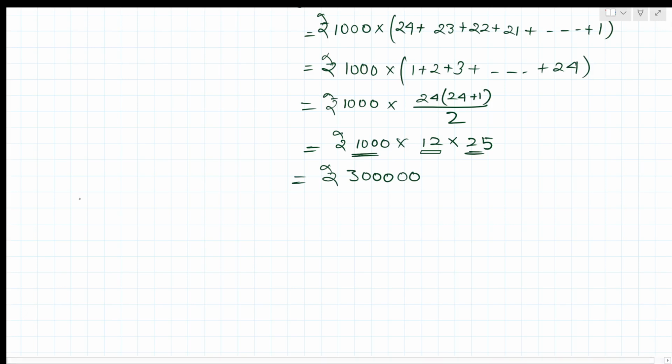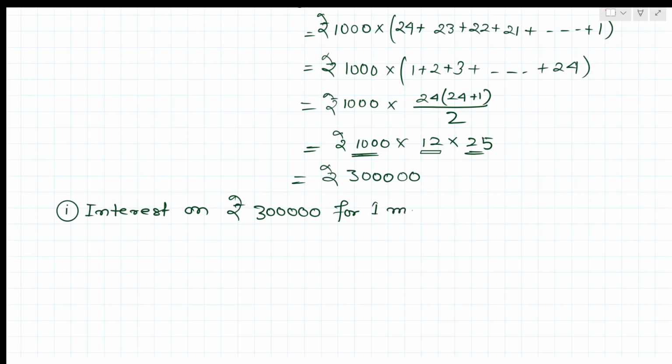So first we need to find out the interest. Interest on rupees 3 lakhs for 1 month at the rate of 6% per annum.